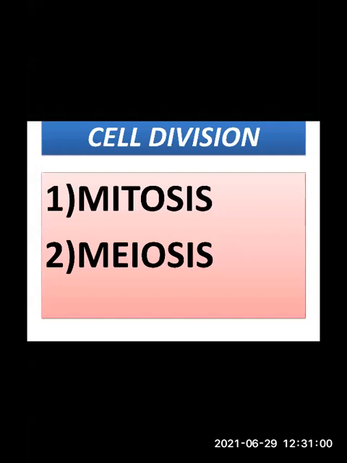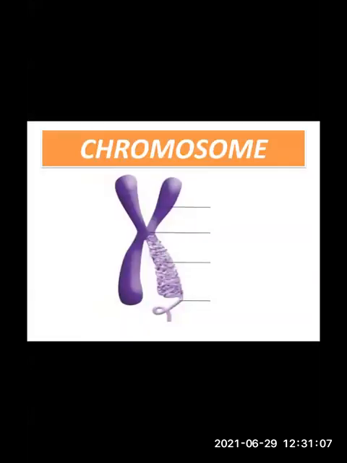Before any type of cell division, what happens to the cell? The cell doubles up its chromosomes. You all have studied chromosomes in the previous class. This is how chromosomes look. The cell will double the chromosome number present in the nucleus. Suppose the chromosome number is 2n. What is the double of 2n? 4n. Very good, Bhumi. It is 4n.